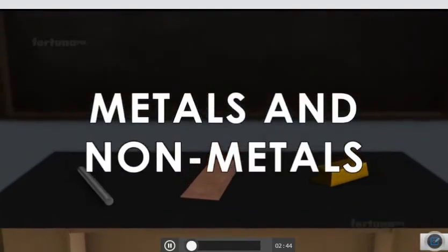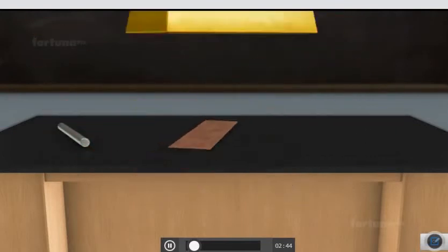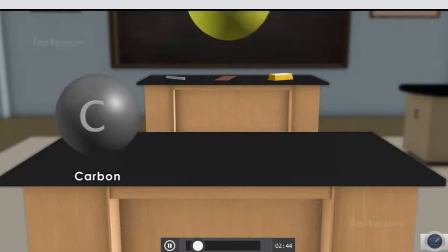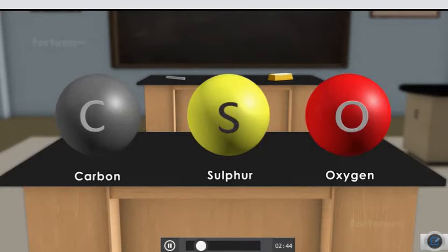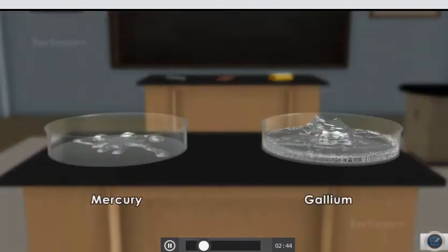Metals and non-metals. Metals such as iron, copper, and gold have distinct traits that help us to distinguish them from non-metals such as carbon, sulfur, and oxygen. At room temperature, almost all metals can be found in a solid form. Two exceptions to this are mercury and gallium. They are liquids at room temperature.